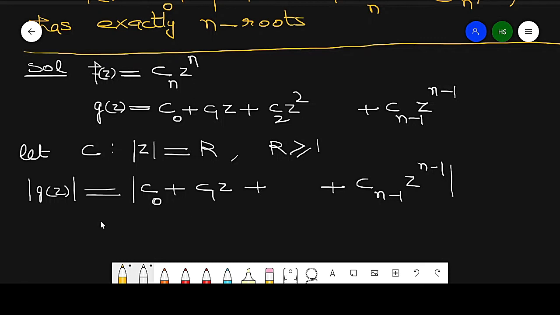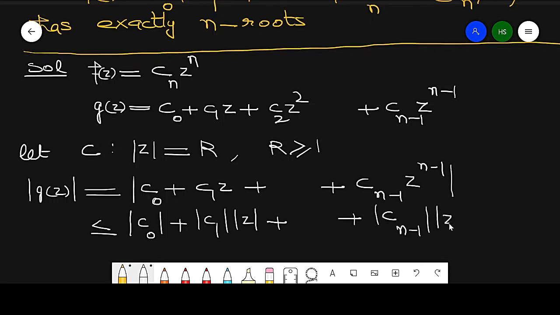Now using the triangle inequality, this is at most modulus of c0 plus modulus of c1 times modulus of z plus so on plus modulus of c(n minus 1) times modulus of z raised to power n minus 1.